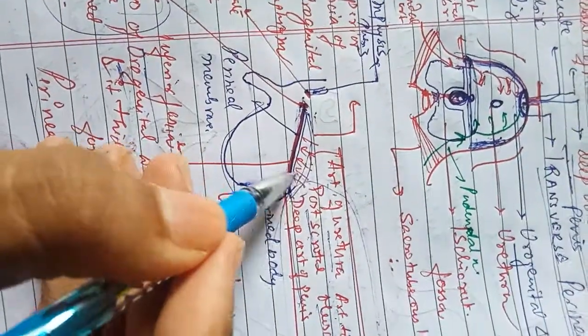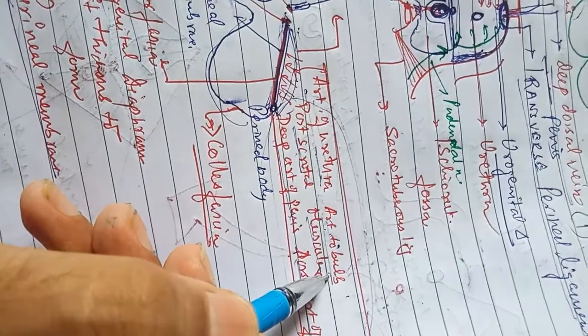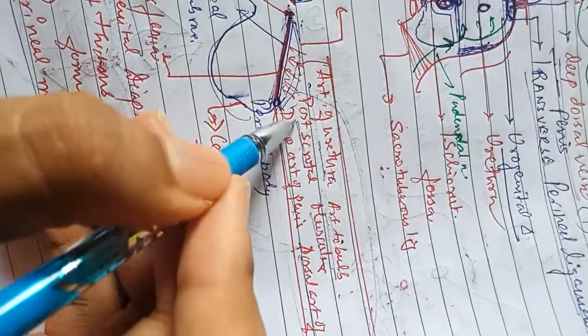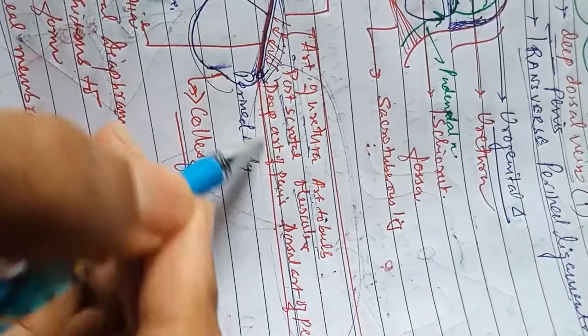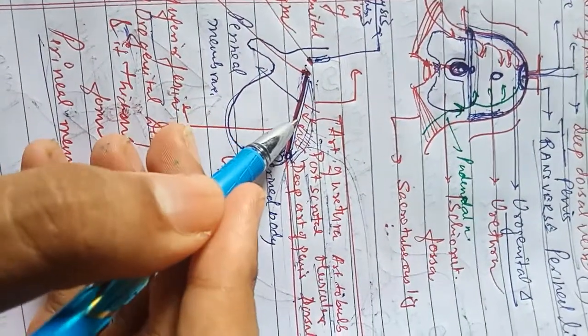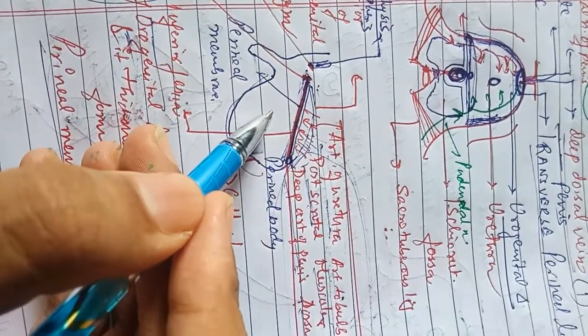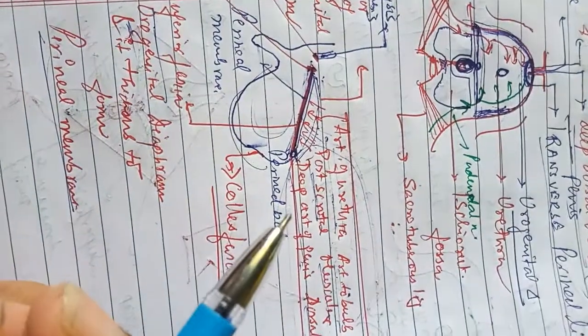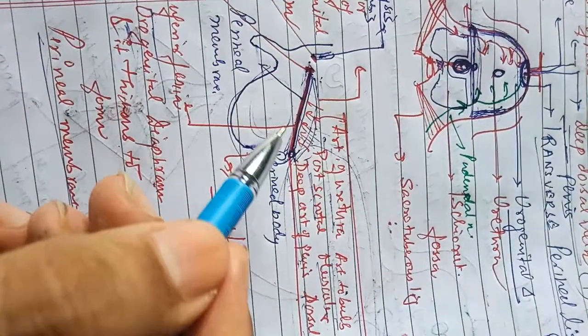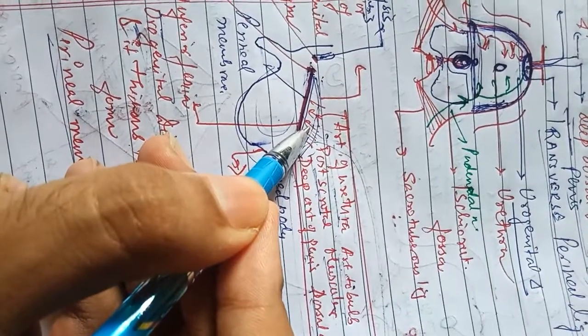The structures which pierce like this are the artery of the urethra, the artery of the bulb or of the vestibule, the posterior scrotal or labial artery, the muscular artery, the deep artery of the penis or clitoris, and the dorsal artery of the penis and clitoris. So here it divides the urogenital triangle into the superficial perineal pouch and the deep perineal pouch.